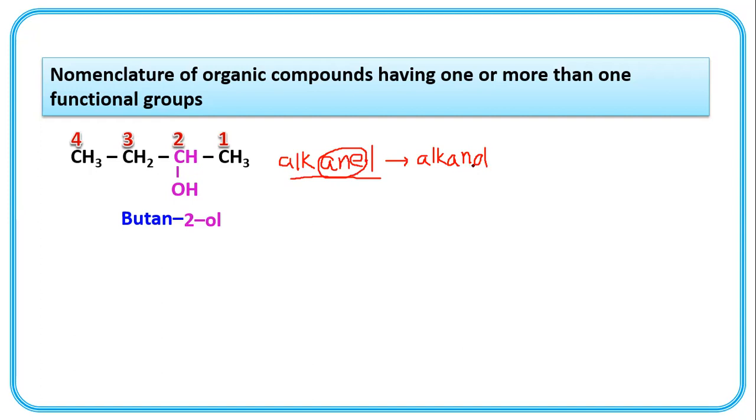And the position of OL, meaning the alcoholic functional group, is where it is present. So in this compound, it is present at second position. So butan-2-ol. E should be replaced by OL.